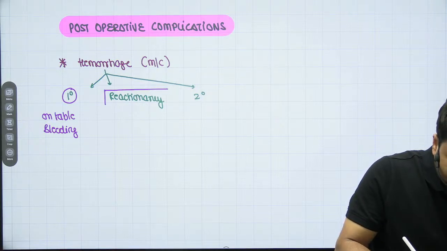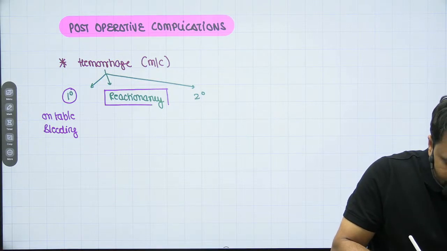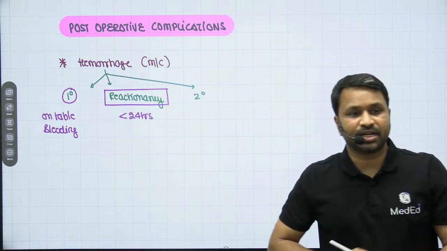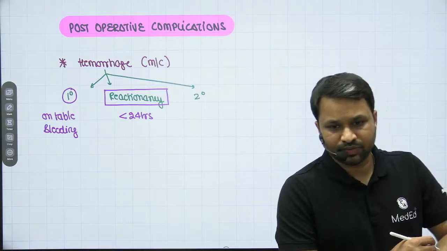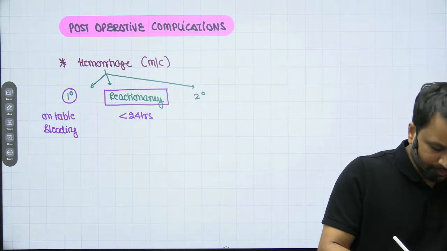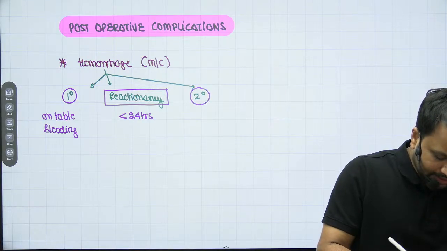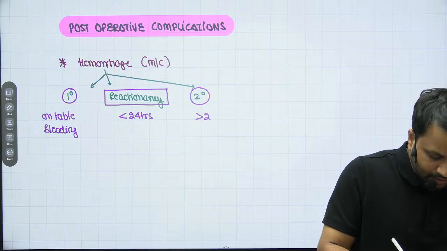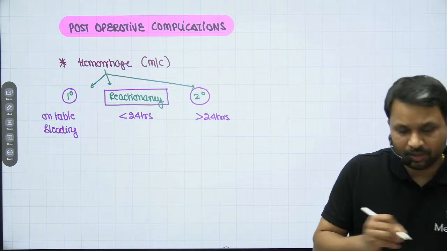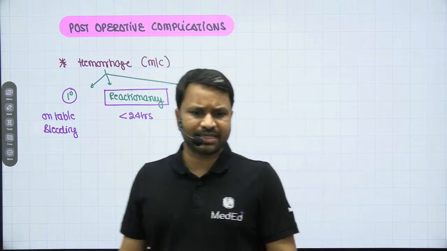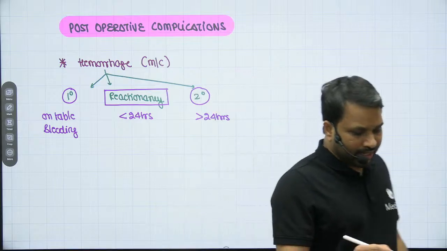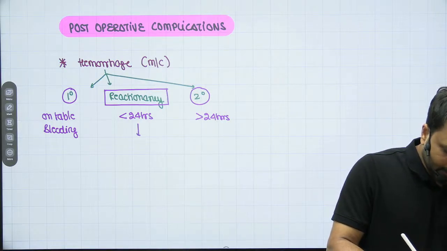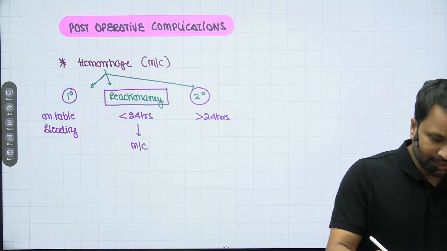Reactionary hemorrhages are those which occur within 24 hours of surgery. And then you have the secondary hemorrhages, which occur after 24 hours, in the upcoming weeks, within a month. Okay? In thyroid surgery, what we usually encounter is a reactionary hemorrhage.